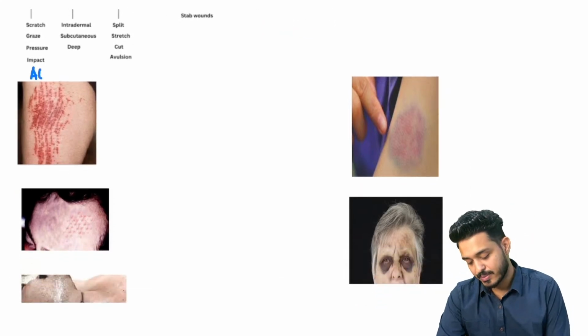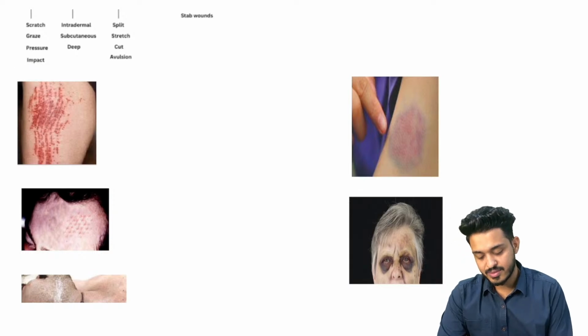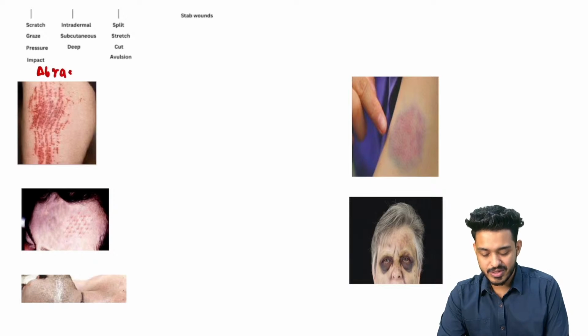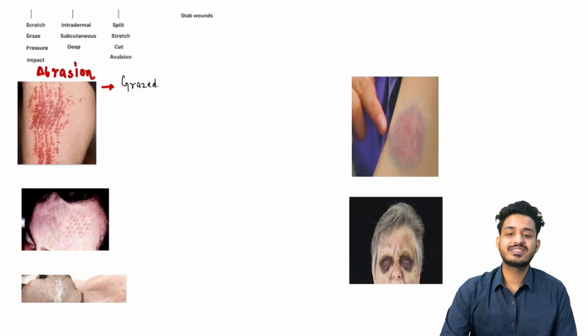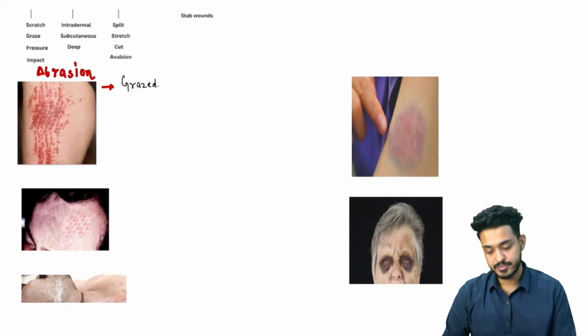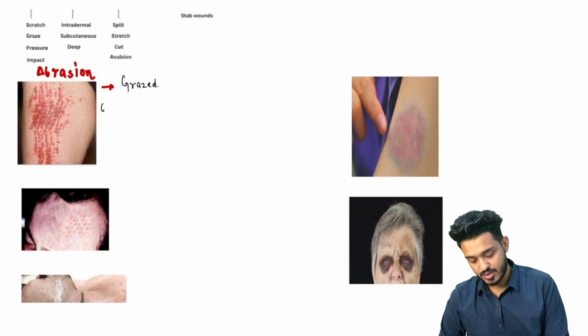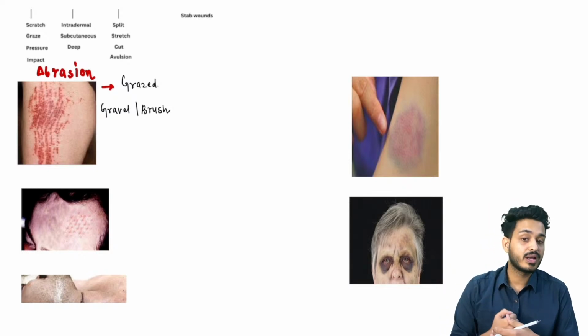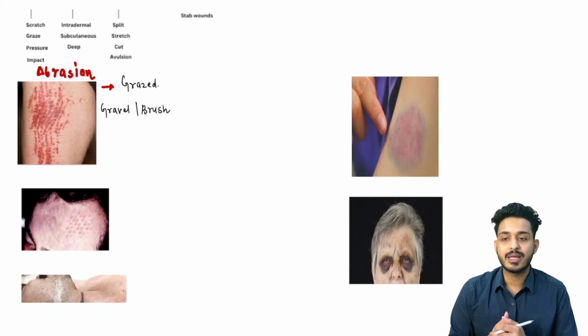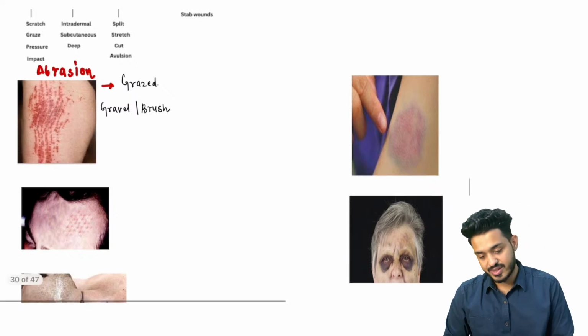What is the meaning of abrasion, and what is this image showing? This is your grazed abrasion, also known as brush border wound, gravel rash, or brush fire. Whenever you have a road traffic accident, you can have this type of lesion, known as abrasion.